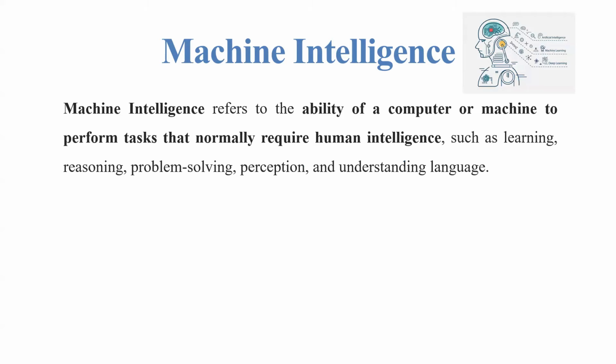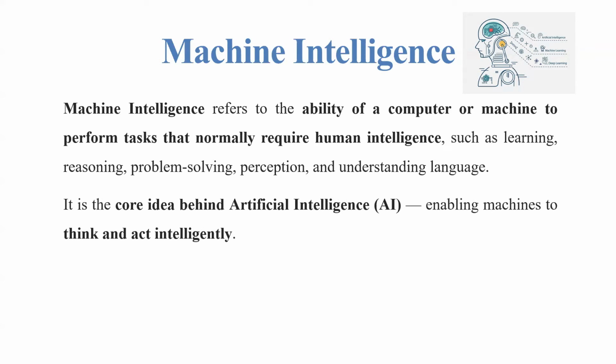So machine intelligence refers to the ability of a computer or machine to perform tasks that normally require human intelligence, such as learning, reasoning, problem solving, perception, and understanding language. It is a core idea behind artificial intelligence, enabling machines to think and act intelligently.